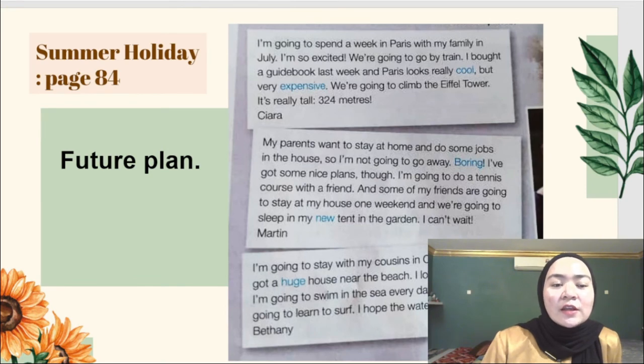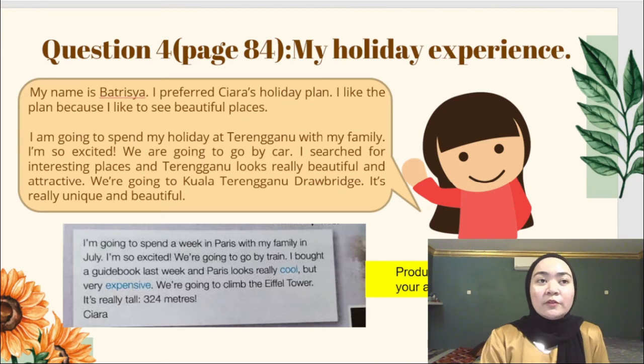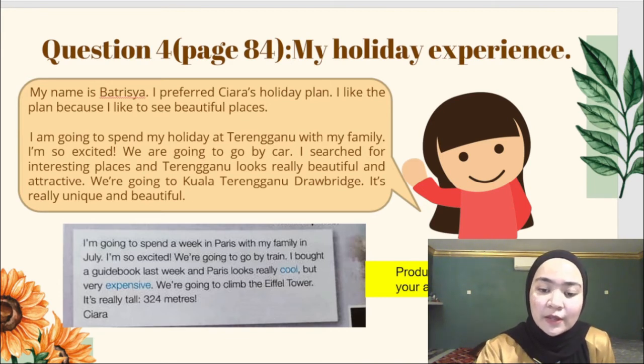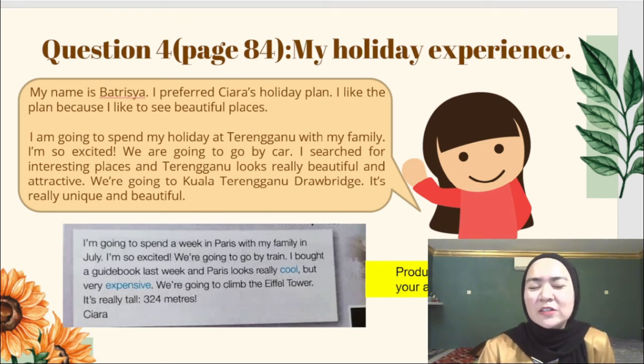So this slide relates to your learning objective from the initial part that I presented. You can refer to page 84, question 4, where you have to describe your holiday experience.